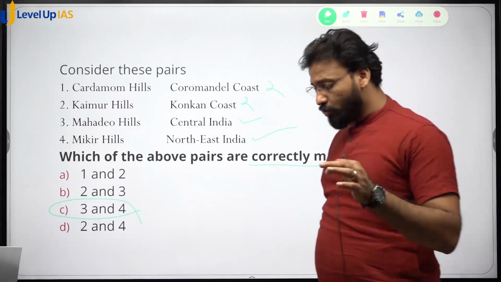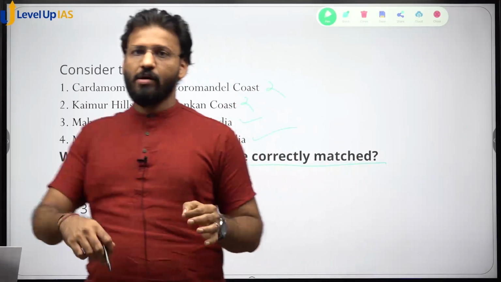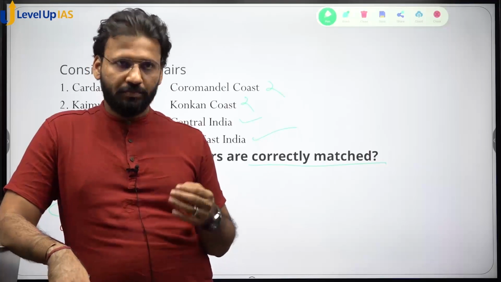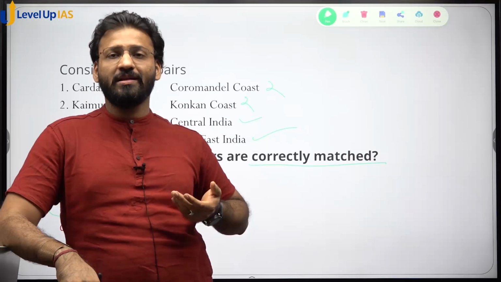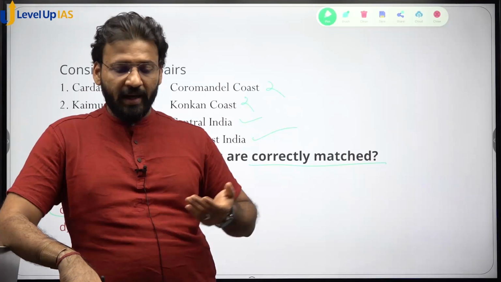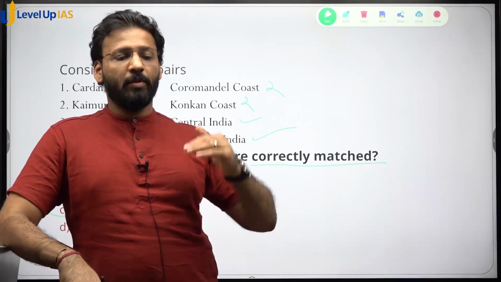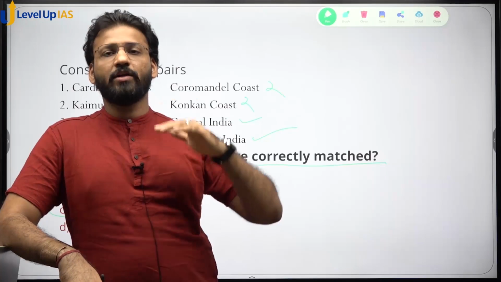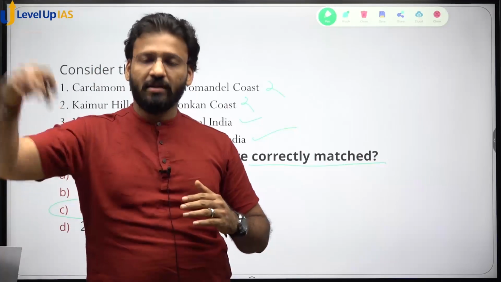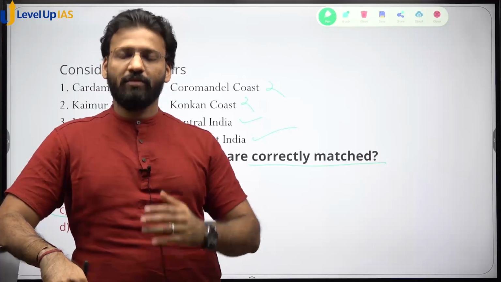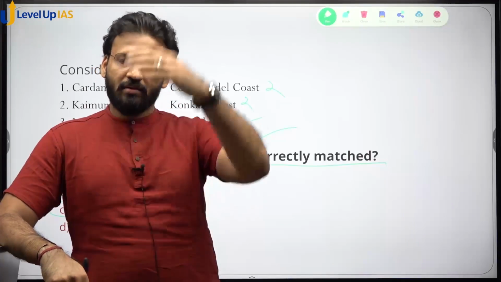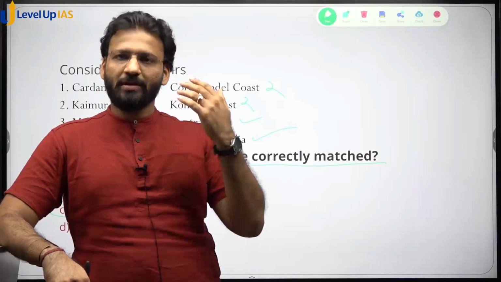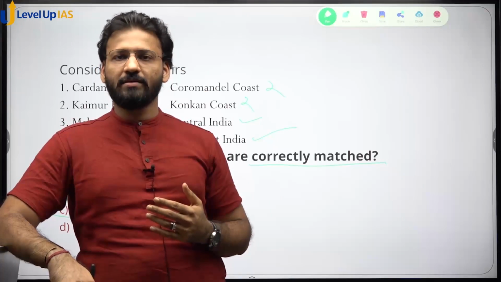So you should know all the major hills, major mountain ranges in India. Okay, northern mountain ranges, central mountain ranges, southern mountain ranges. Like downside you have the Cardamom, above that you have the Anamalai, above that you have the Nilgiri. Then you go to the Eastern Ghats. In the Eastern Ghats, as you go, you have the Javadi, you have the Palakonda, you have the Velikonda. Like you go upwards, Palani hills.